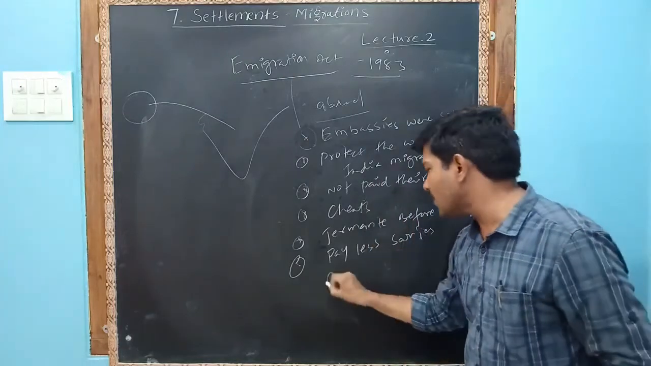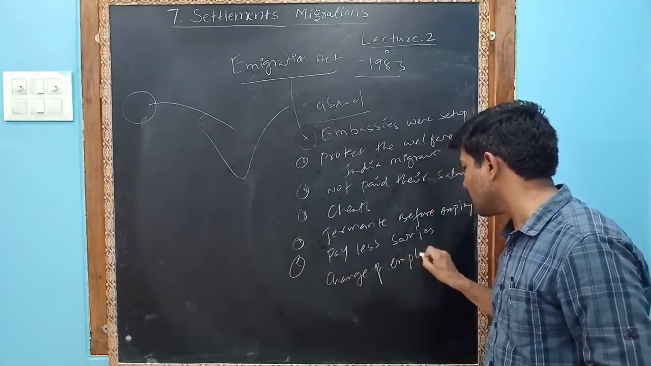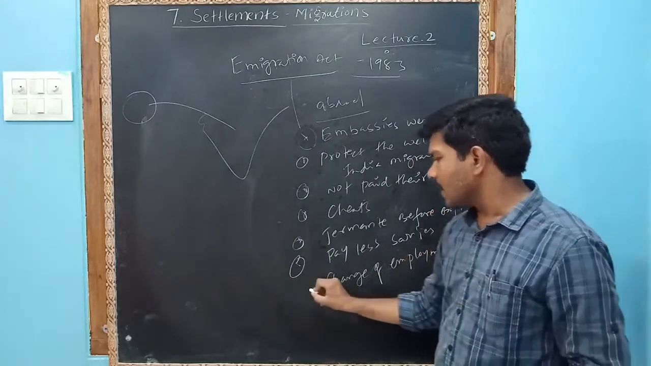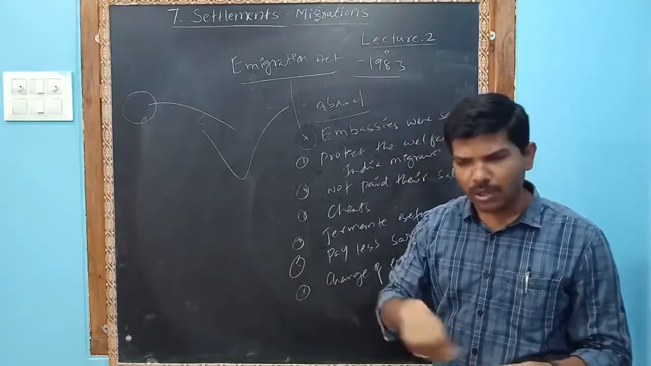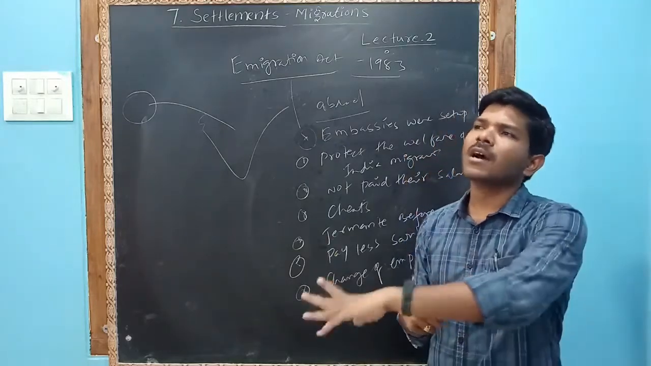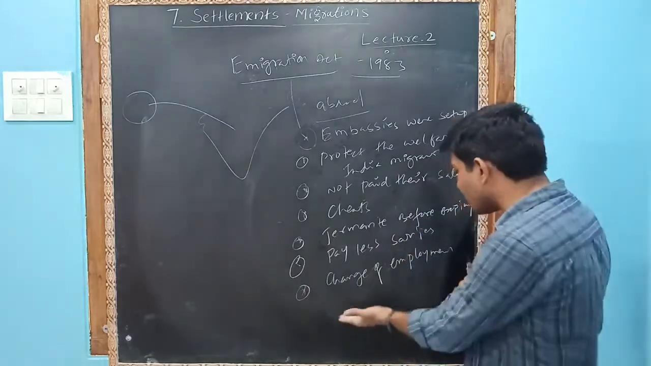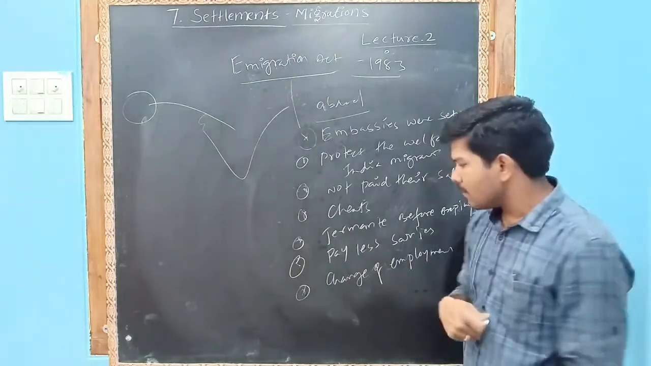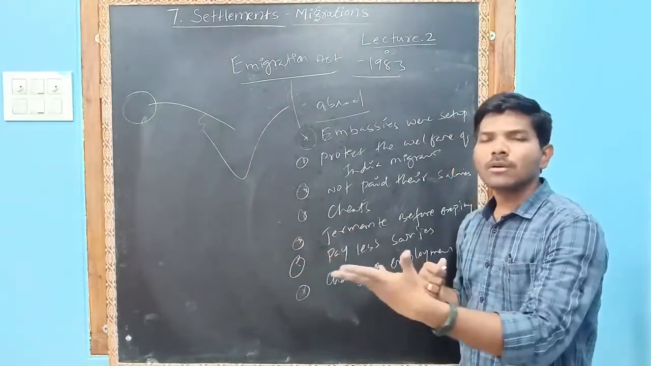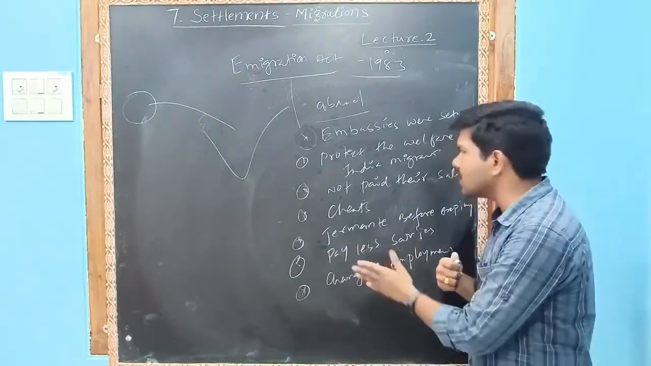Next, change of employment. For example, you are a chef, but they are forcing you to do cleaning activity. So it is a change of your employment. You are a professional chef making food, but they are forcing you to do animal rearing or any other work. That also they will take action.